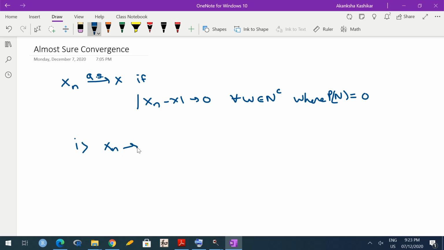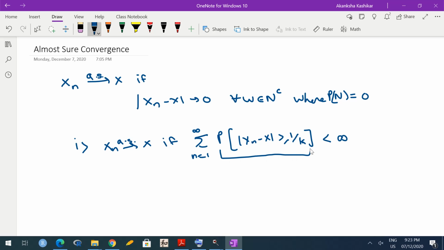Xn converges to X almost surely if sum over n going from 1 to infinity, probability of mod of Xn minus X being greater than or equal to 1 by k, this is less than infinity. Basically, the series with these terms is convergent.